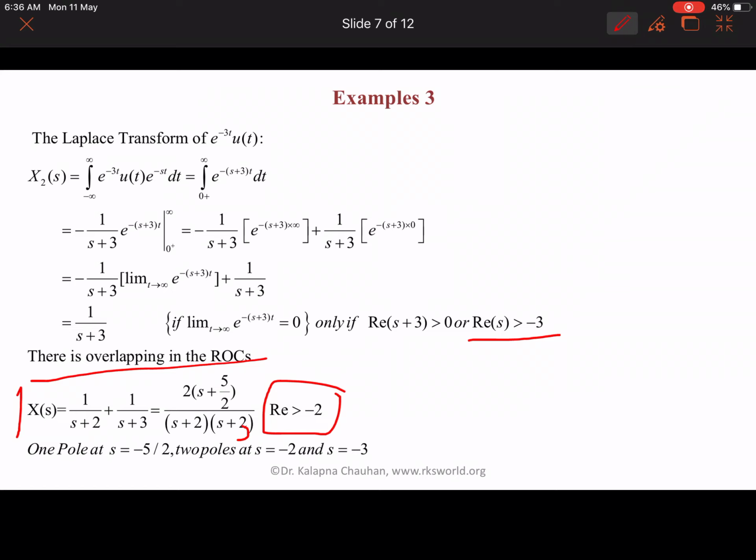Why are we saying this? Because from the third property, the maximum sigma is the region of convergence.